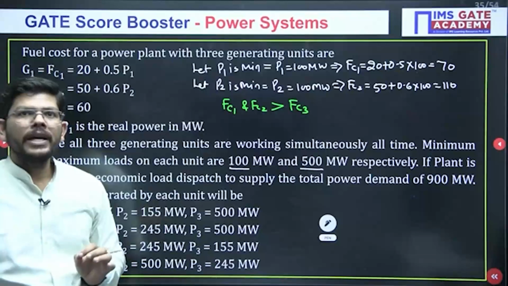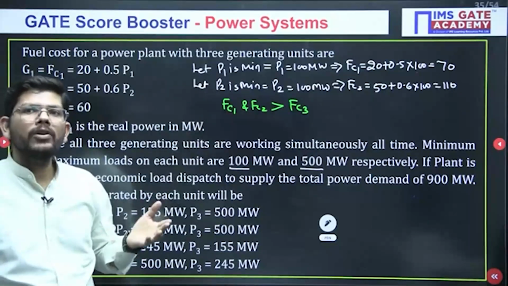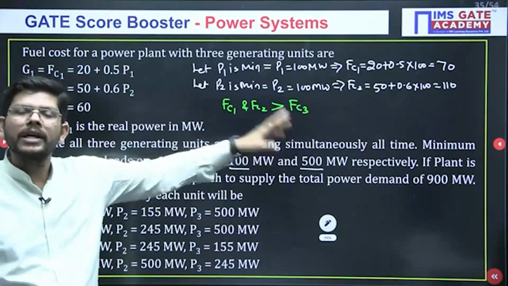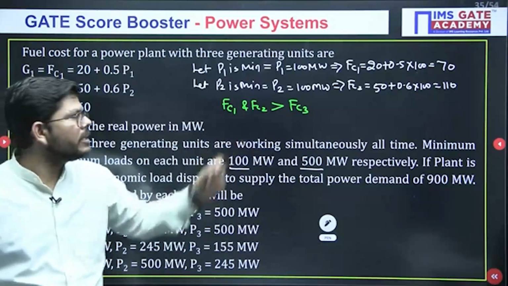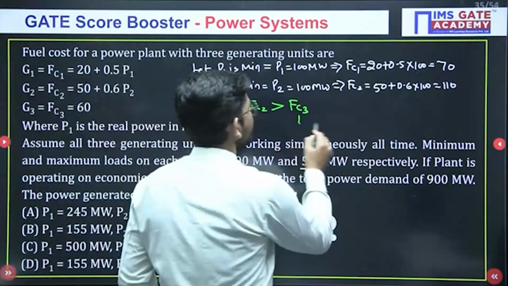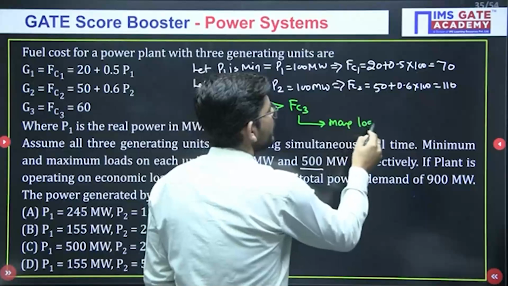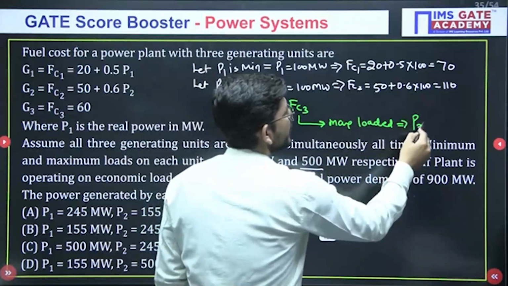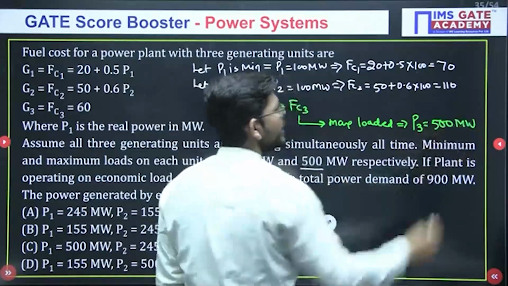That means if you are giving more load to generator 1 and generator 2, they are overloaded, while we have a third generating unit which is underloaded. That means the maximum load is given to which generator? FC3. Okay, so maximum loading will be given to this. That means it is sure that P3 will share the maximum load, and how much will it be sharing?